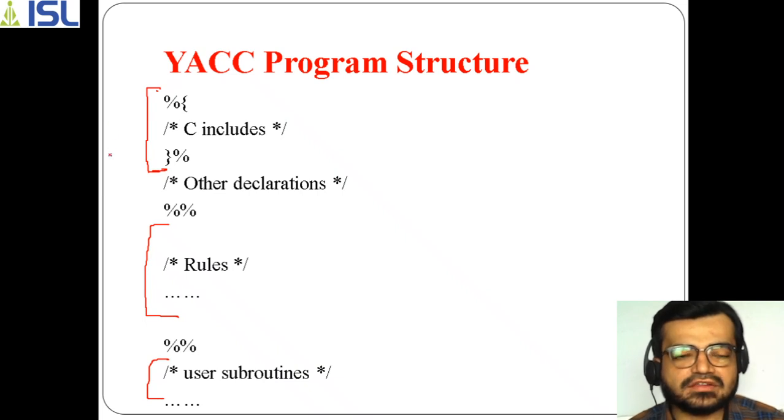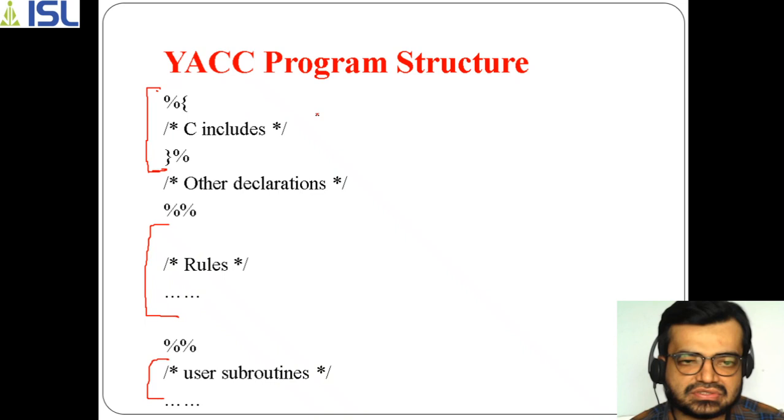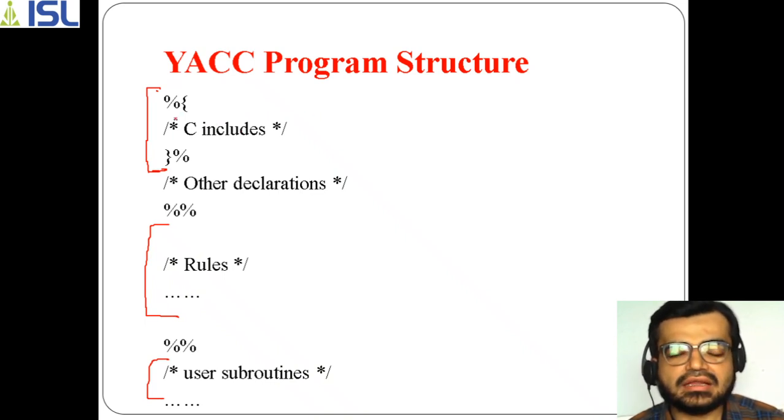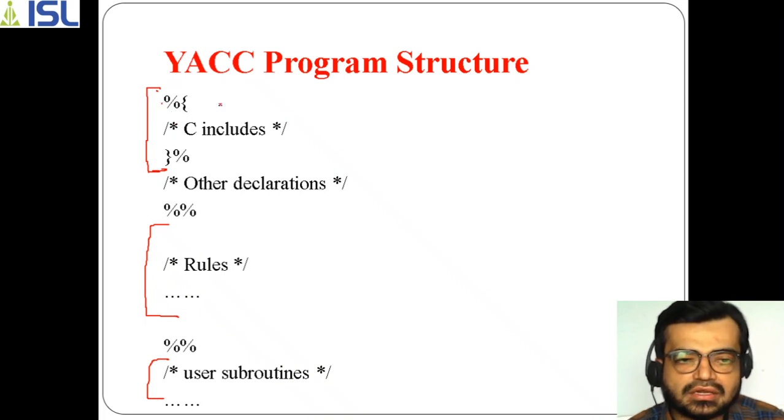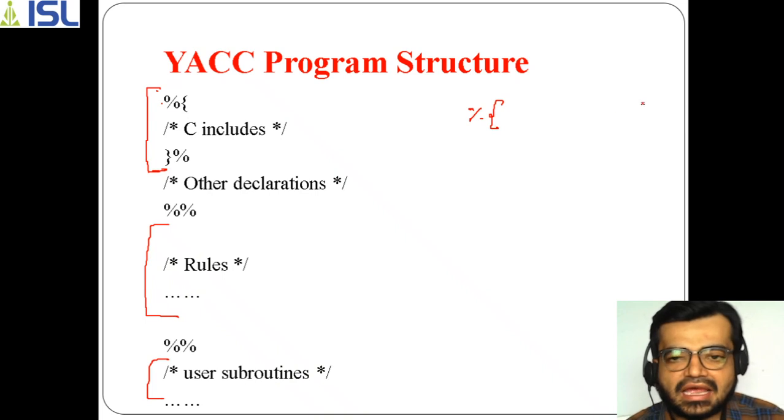This first division is about declarations. If the declaration is a part of the C file, related to the C file, then you need to enclose it within this one: percent, opening brace, and closing brace, percent.